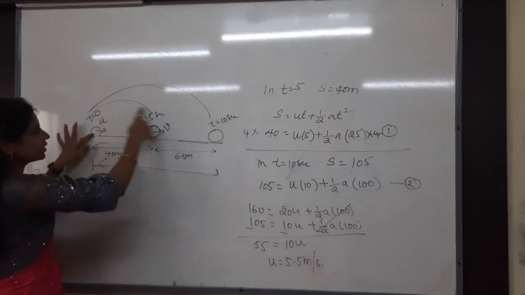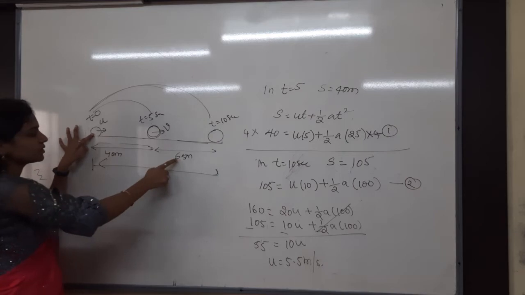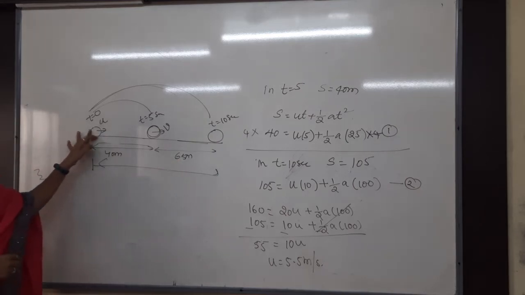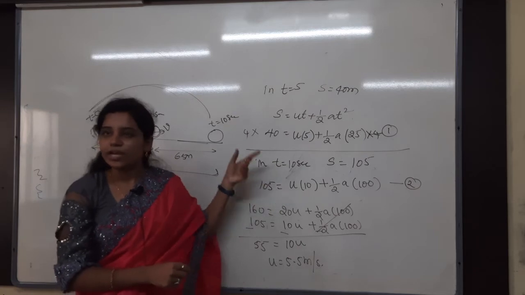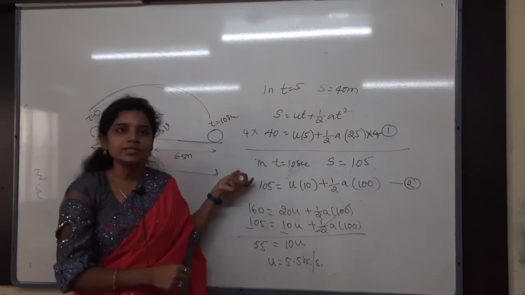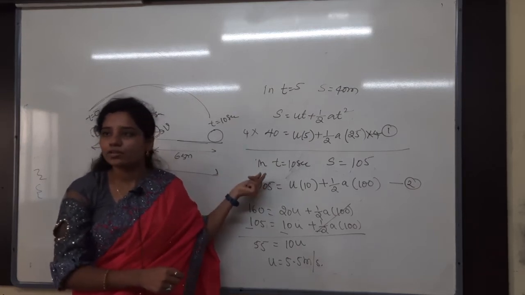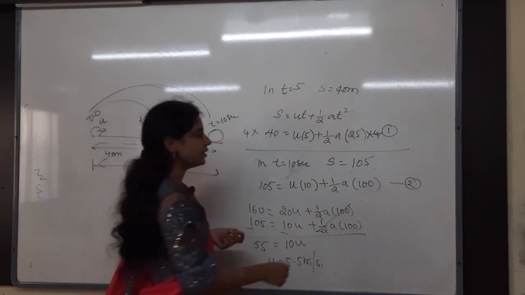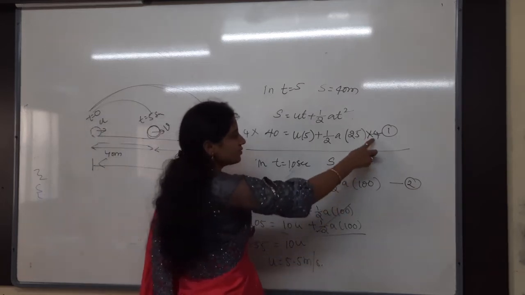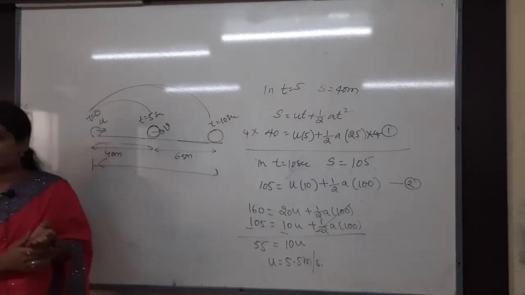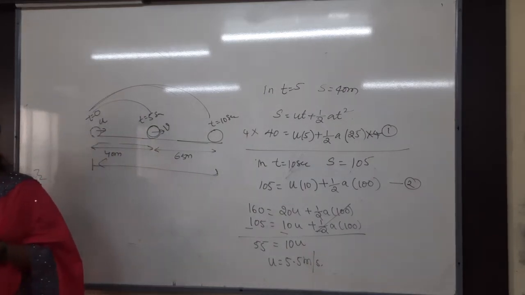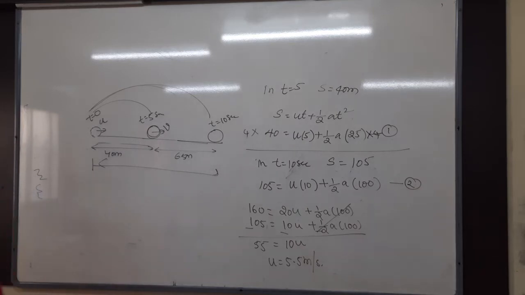Again take the total distance. Total distance is how much? 40 plus 65 will be 105. Time is how much? 10 seconds. After that I got this equation. I want to cancel them. By the way, I have to get the u value, so which do I have to cancel? Acceleration. So for that I am multiplying by 4 and subtracting them, and then I am getting the answer: u equals 5.5 meters per second. Understand it clearly? Then next problem.